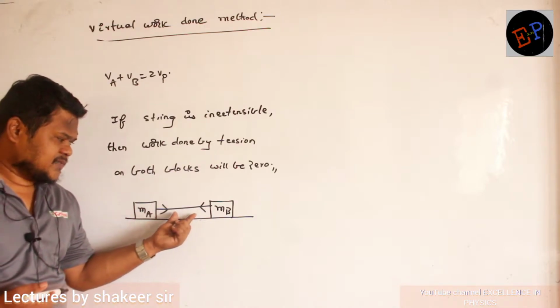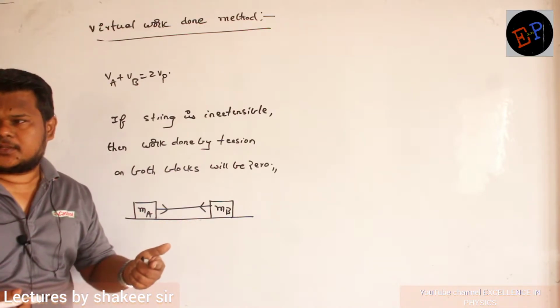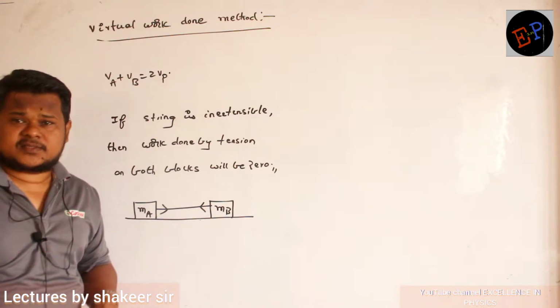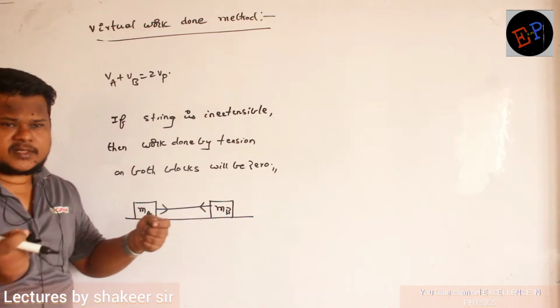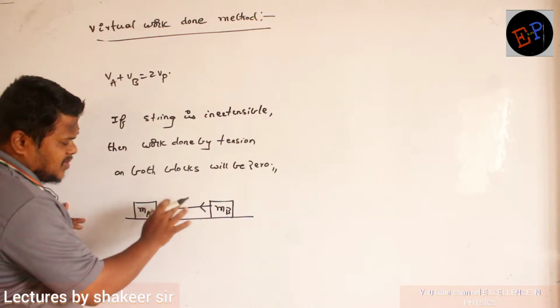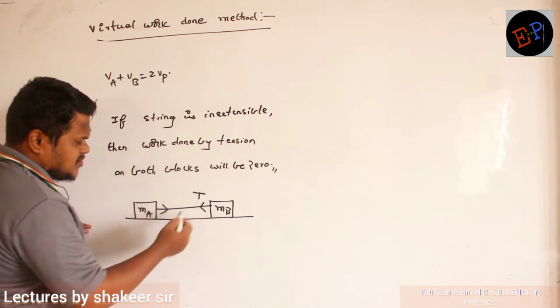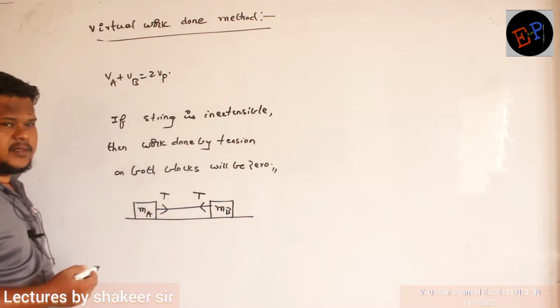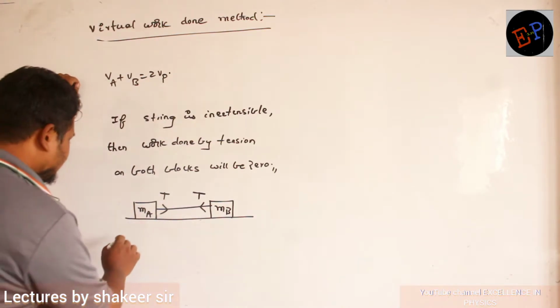And what kind of string is this? This is an inextensible massless string. Mass is considered 0 and its length also cannot change. Are you able to understand? Because this is a massless string, if tension here is T, here also tension will be T only. Clear, no? So therefore what do I write?